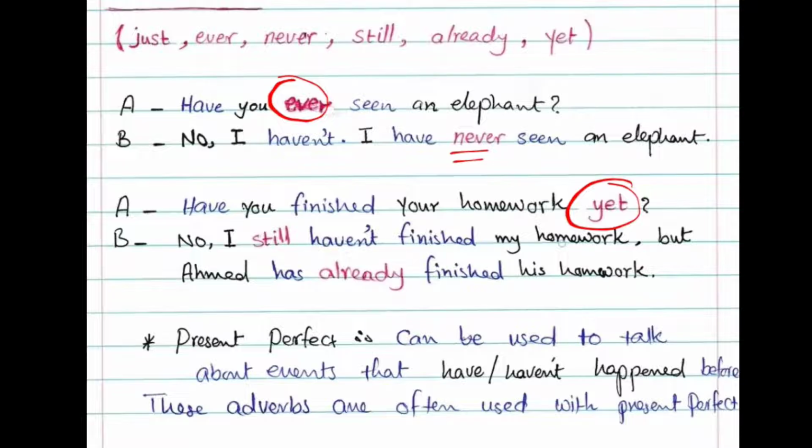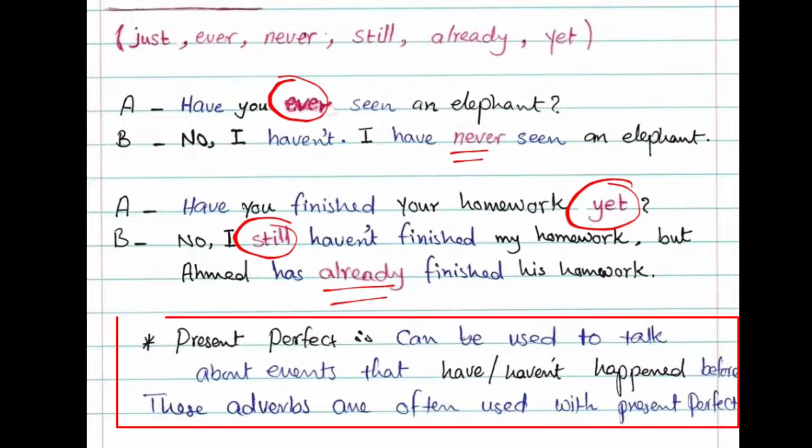Also, we can use just instead of already to say that it means a few minutes ago. Like Ahmed has just finished his homework. It means that he has finished his homework just a few minutes ago. So these adverbs can be associated and used with the present perfect to add some meaning and talk about events that have or haven't happened before. So these adverbs are often used with the present perfect.